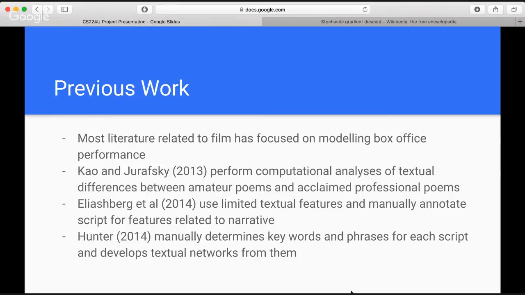An important thing to note is that previous work related to this domain typically involves the analysis of non-textual features in order to predict movie success. These include features such as box office receipts and actors and things like that.